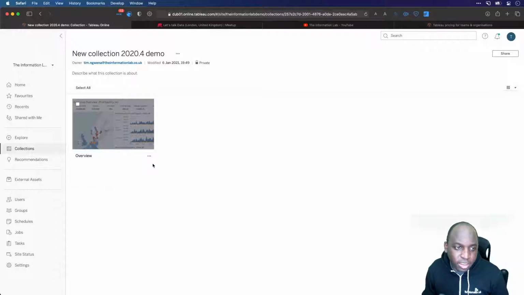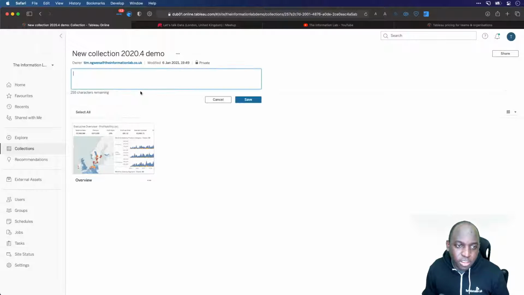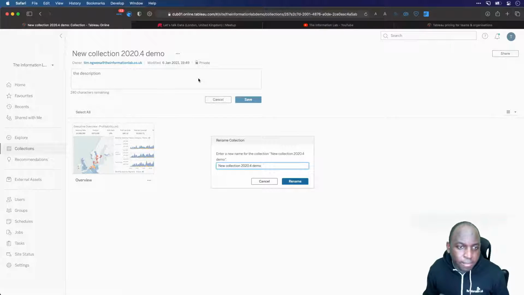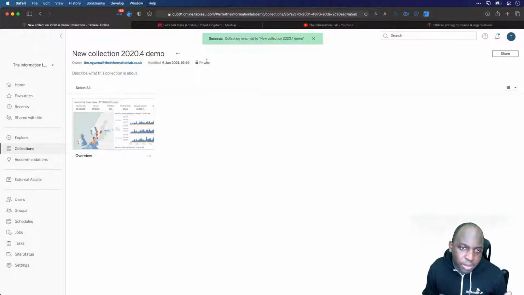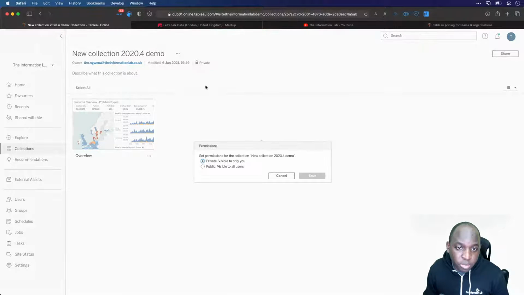So you can see I added this item to this collection. I can obviously change the description, and I can also change the name. If I go to these three dots and rename, I can call it, well, I already named it something sensible. The other thing is you can change the privacy. You can go to permissions here and make it public or private. But this is a very, very early stab at this, so Tableau really want feedback on this.